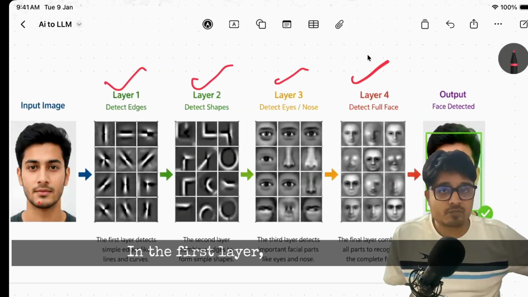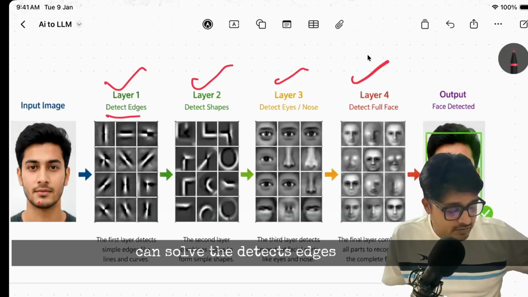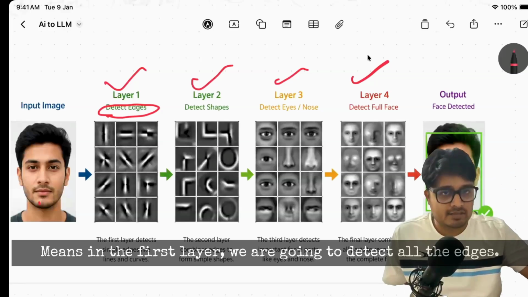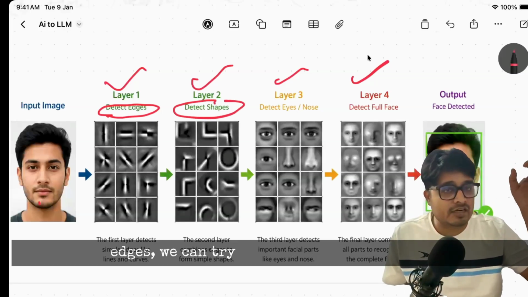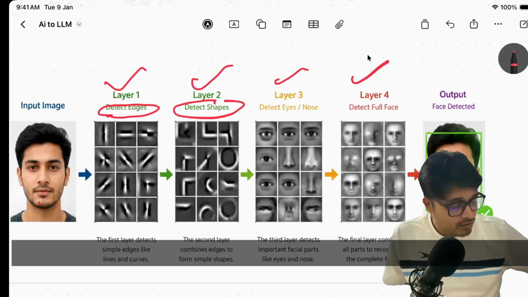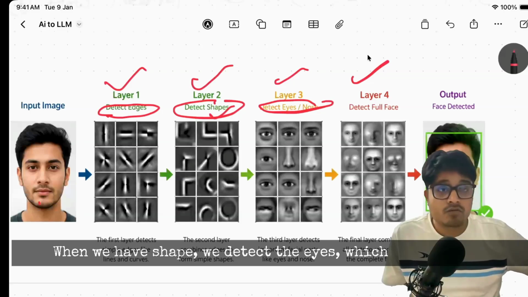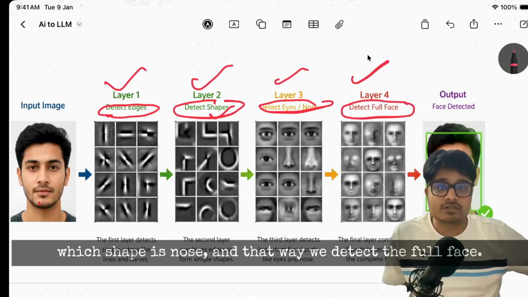In the first layer, our neurons detect all the edges. In the second layer, with all the edges, we try to find the shapes. When we have shapes, we detect which shape is an eye, which is a nose, and that way we detect the full face.